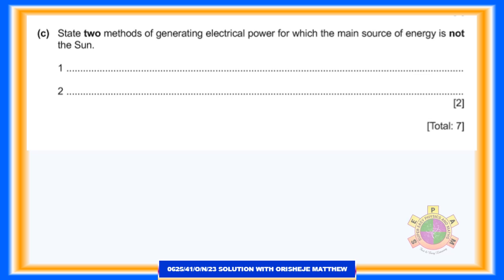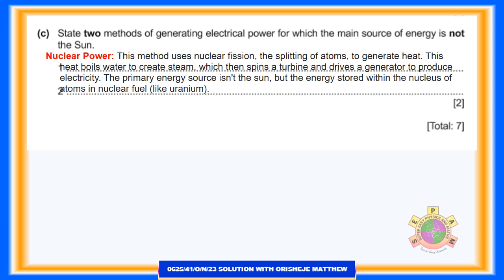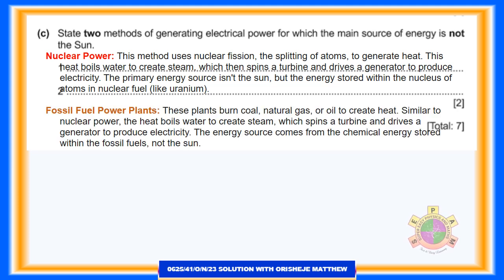Question 5c. State 2 methods of generating electrical power for which the main source of energy is not the sun. For 2 marks. Answer: nuclear power. This method uses nuclear fission, the splitting of atoms, to generate heat. This heat boils water to create steam, which then spins a turbine and drives a generator to produce electricity. The primary energy source isn't the sun, but the energy stored within the nucleus of atoms in nuclear fuel, like uranium.